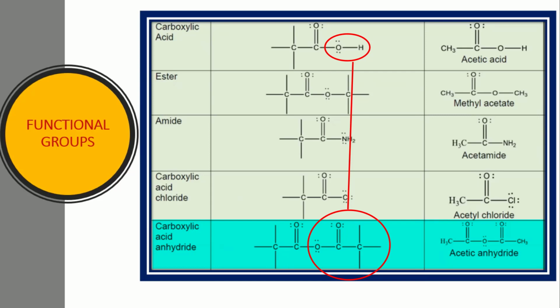Anhydride means without water. If this oxygen is present between two carbonyl groups, that is called the anhydride, and the example is acetic anhydride. Anhydride means without water: if you have the acid molecule, they remove the water. So two molecules of acid after removal of water convert into the anhydride.